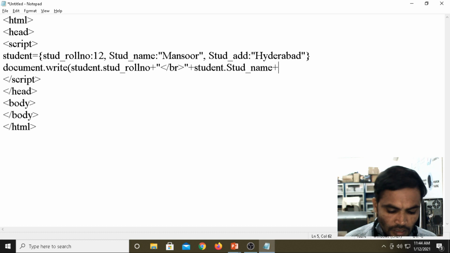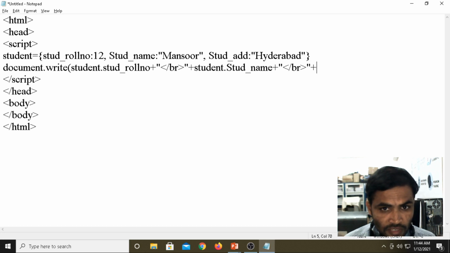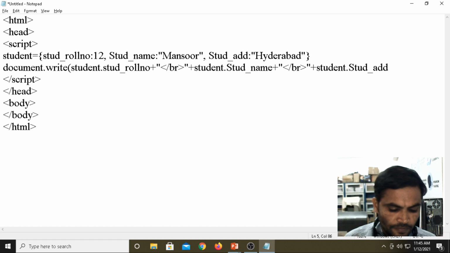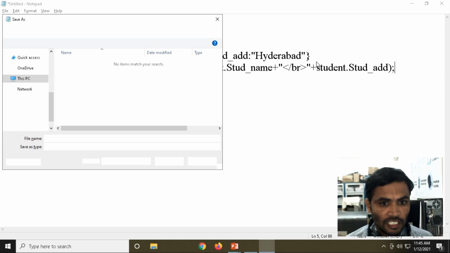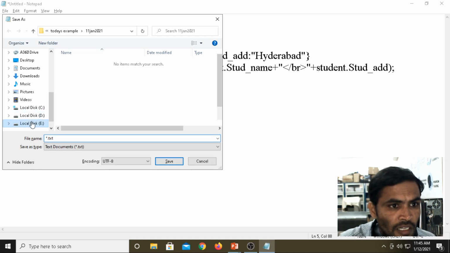Then I'm using the BR tag for the breaking purpose. Then the last one we have is the address. Object name, object dot property, student underscore add. For displaying purposes, you can write document dot write multiple times as you wish, using the BR tag. See here, for your understanding, Control S, then we are saving